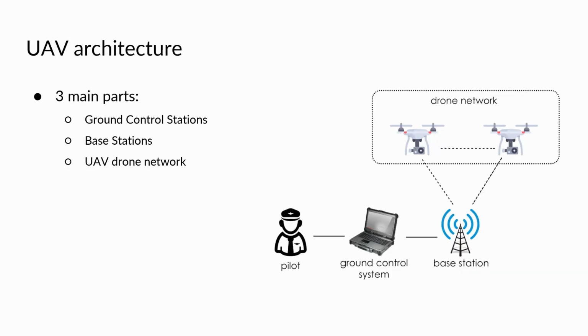Typically, the network structure of UAVs consists of the following parts: ground control stations, base stations, and the UAVs themselves. The GCS acts as a central communication hub for UAV operations. As a machine-human interface, it allows human operators to manage complex flight operations easily, as the GCS facilitates any necessary communication, control, and data processing in the background.